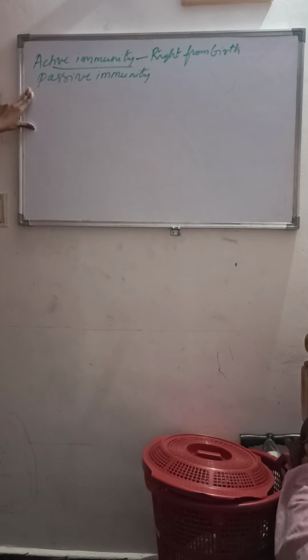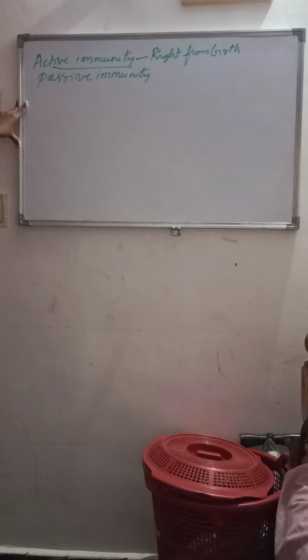And passive immunity develops from the time of outbreak of a disease. When the disease has happened, at that time the immunity will be developed. That is called passive immunity. It is temporary, and active immunity is permanent.